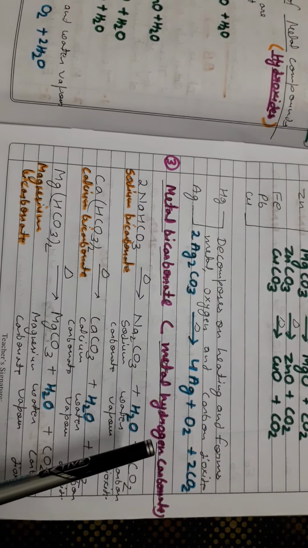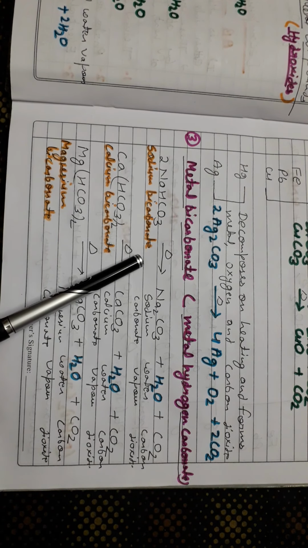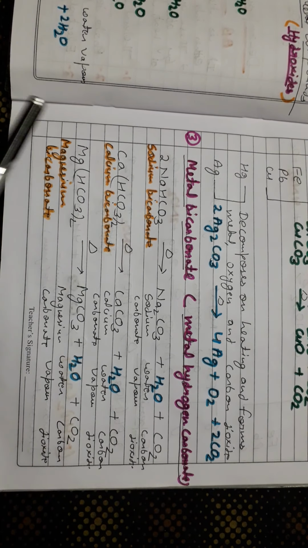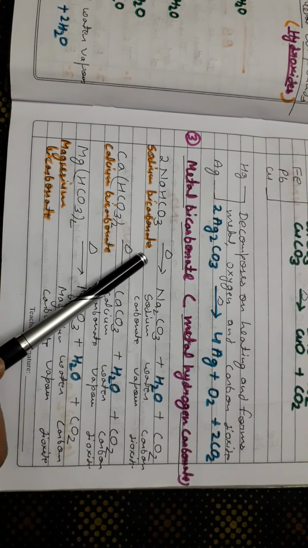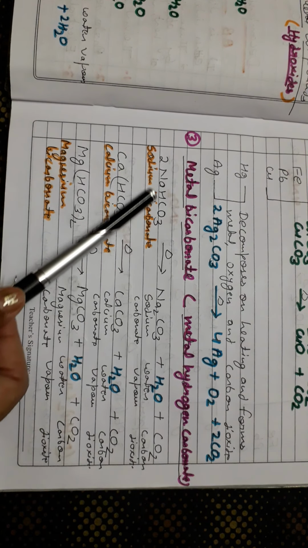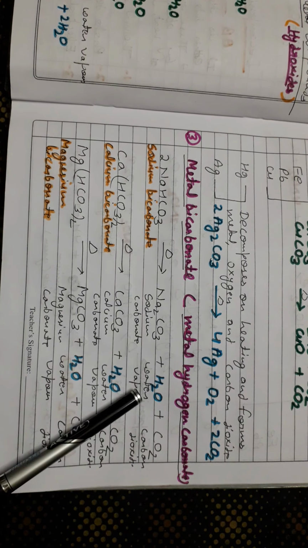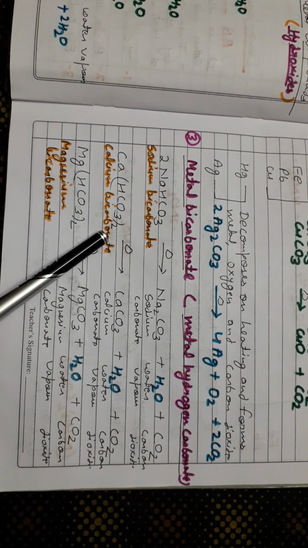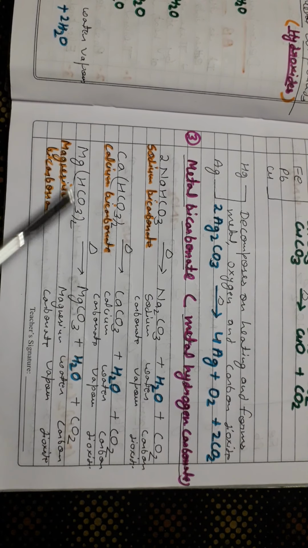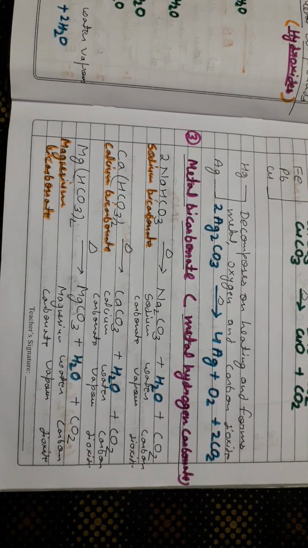Now after that, metal bicarbonates. When we heat metal bicarbonates of highly reactive metals like sodium, potassium, calcium and magnesium, they change into their carbonate, carbon dioxide and water vapor. Sodium bicarbonate, or sodium hydrogen carbonate, on heating gives sodium carbonate, water vapor and carbon dioxide. Calcium bicarbonate on heating gives calcium carbonate, water vapor and carbon dioxide. Magnesium bicarbonate on heating gives magnesium carbonate, water vapor and carbon dioxide.